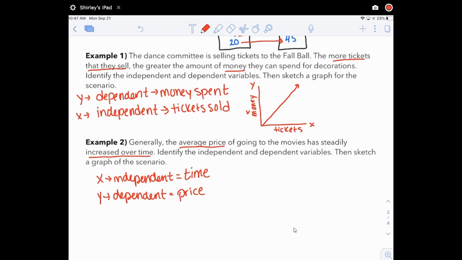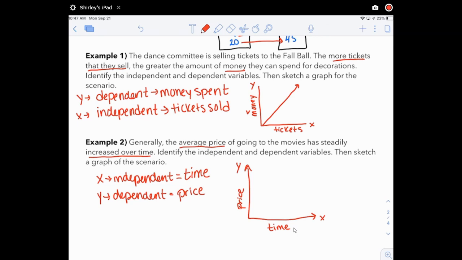So then if I go ahead and draw in my graph, I have X and Y. I'm going to put time down here because time can be controlled on its own. I'm not saying I have control over time. I'm saying time is being able to be controlled by its own. It's not dependent on anything else. And then my price depends on time, right? So a couple years ago, it might have been a lot cheaper to go to the movies than what it is right now. So your price is dependent on what year we're in.